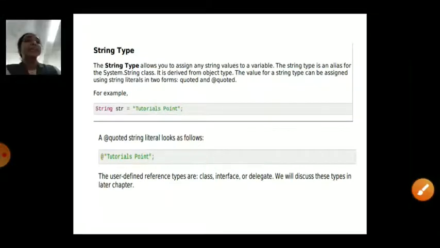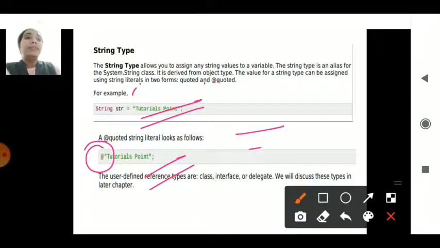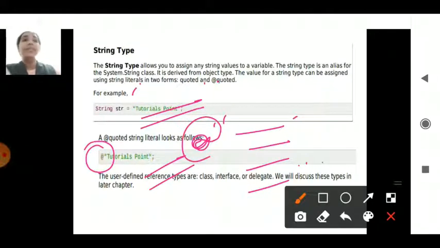String types are the variables which are represented in double quotes. When I give a number in double quotes, it is also taken as a string only. If I want to assign a multiple line string, then I use the @ symbol. Multiple strings assigned in double quotes can be represented on each and every line, and I need not mention the @ symbol at the beginning. If I mention the @ symbol, it can take a multiple line string. So that is the string type.